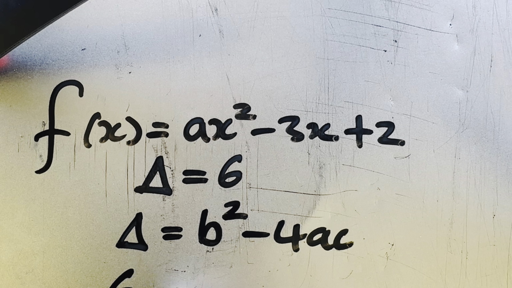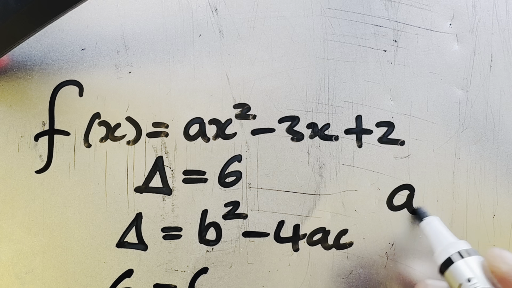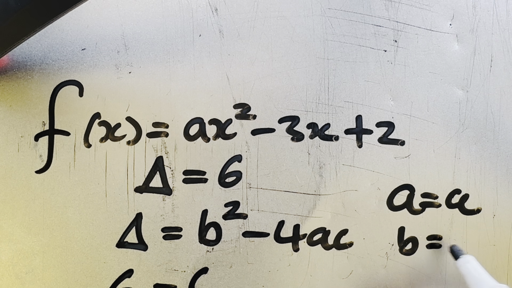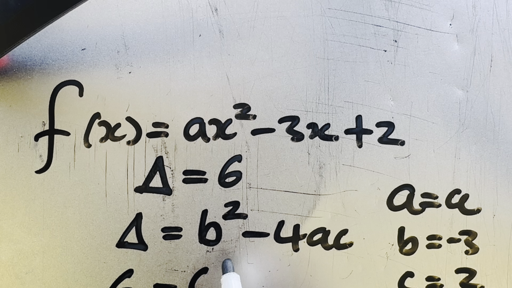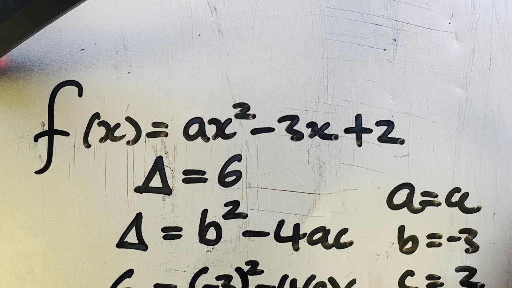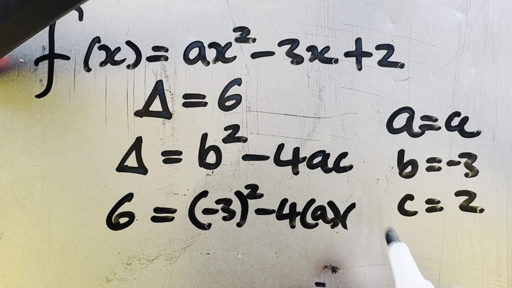The value of a is a, the value of b is negative 3, and the value of c is 2. So we're going to have negative 3 all squared minus 4 into a plus 2. Let me just fix the 2.